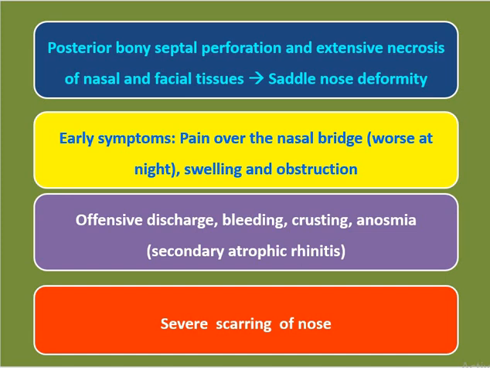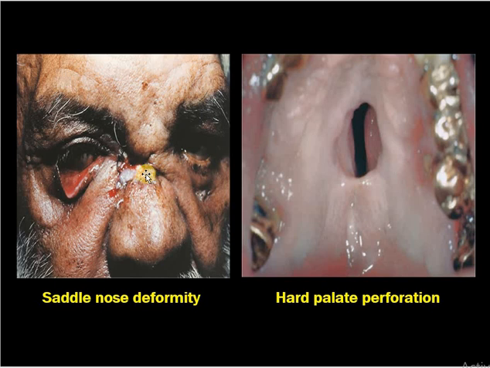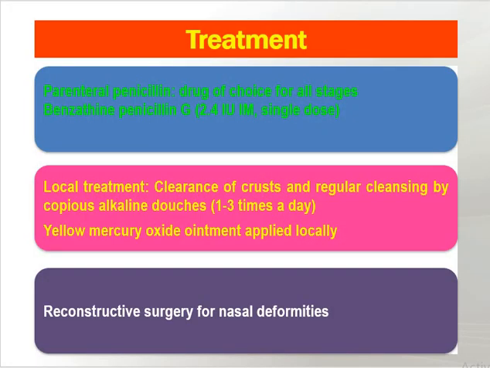There will be swelling and obstruction, offensive discharge, bleeding, crusting, and anosmia, which mimic secondary atrophic rhinitis, and there shall be severe scarring of the nose. This is a saddle nose deformity due to bony destruction, and the hard palate has been perforated in syphilis. How to treat syphilis?